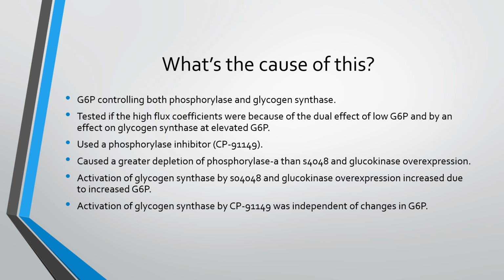They also found that the activation of glycogen synthase by S4048 and glucokinase overexpression increased due to increased glucose 6-phosphate content. And they also found that the activation of glycogen synthase by CP91149 was independent of changes in glucose 6-phosphate content.